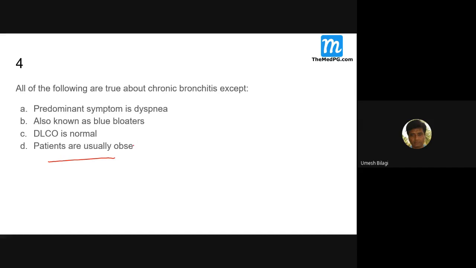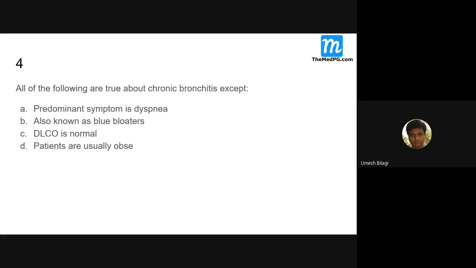Patients are usually obese. This is correct. Patients are usually obese, whereas emphysema patients are slender. Emphysema patients are slender, whereas chronic bronchitis patients are obese. So this is the accepted answer, so you should tick this.